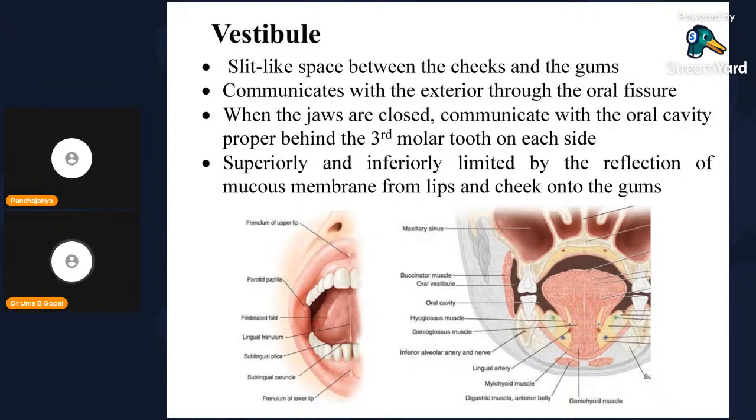So this region, can you see here? This region outside the teeth, but inside the cheeks, continues throughout the oral cavity between the lips and the teeth. So this region is called the vestibule.